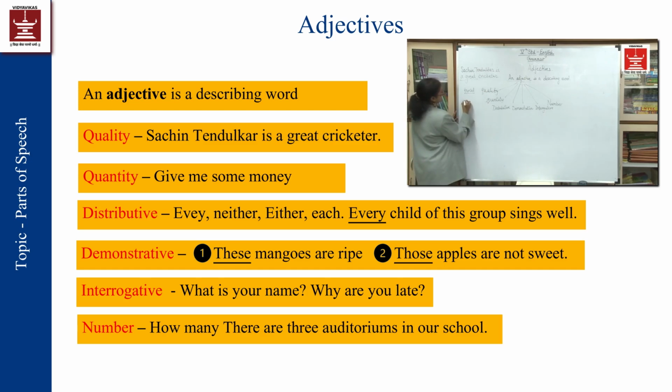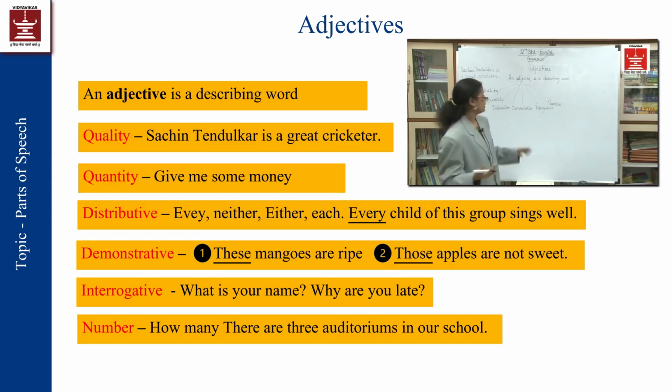Give me some money. Suppose I have written this sentence. So money will be the noun, and to describe this money's quantity I have put "some". So the word "some" will be called an adjective of that noun, an adjective of quantity.